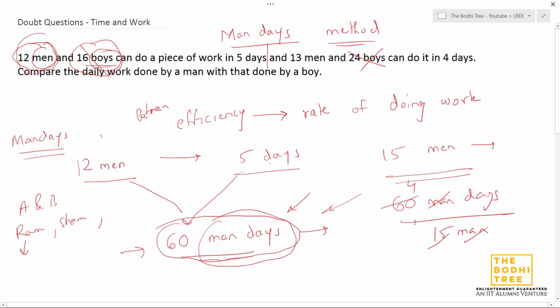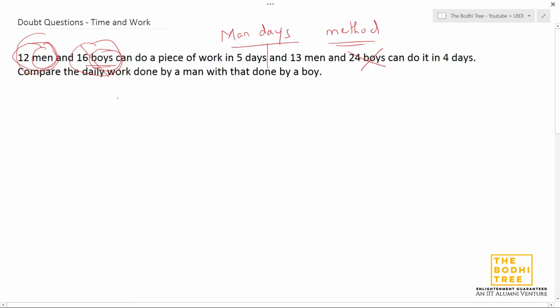So 12 men and 16 boys can do a piece of work in 5 days. Using the same man days method, we have to multiply by days. Because we have two separate units, men as well as boys, the efficiency for men and boys is going to be different. That's why they have mentioned 12 men and 16 boys. So individually we are going to multiply each of them by 5 days. This is the amount of work that is being done.